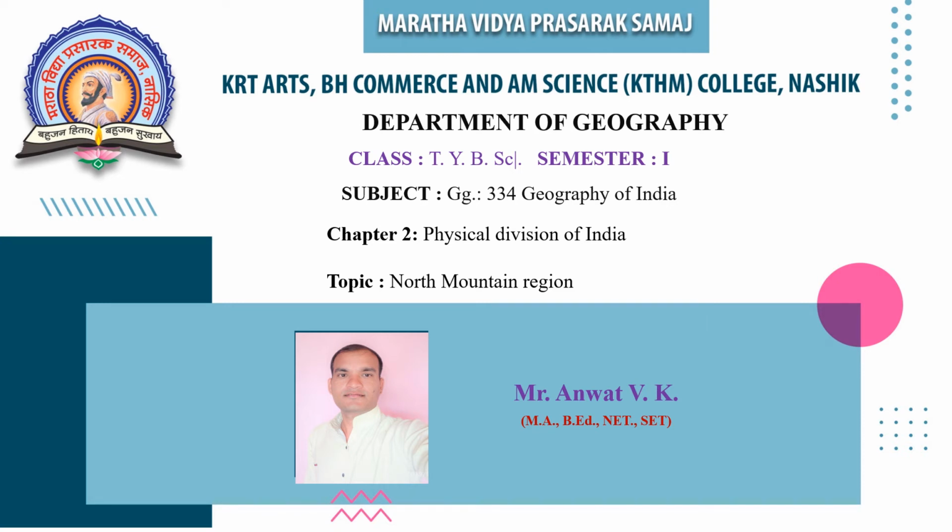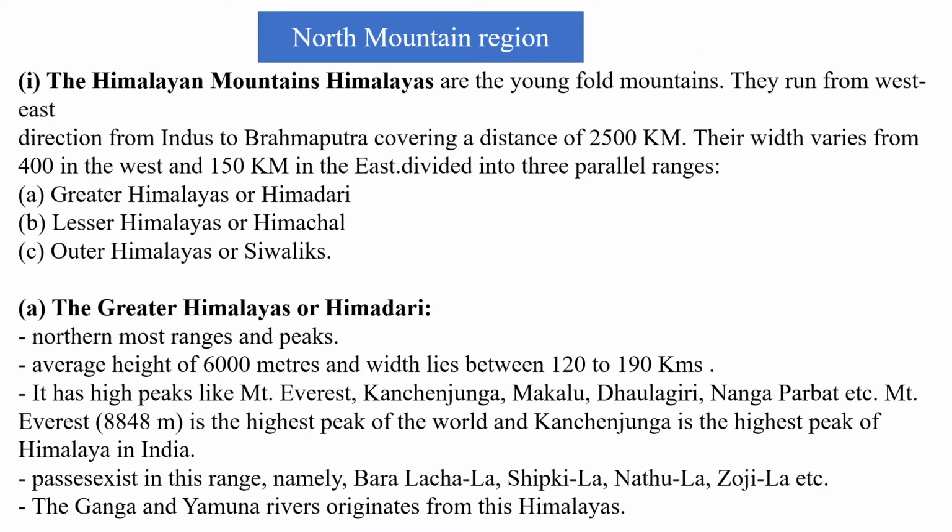This is our fourth subject, Geography of India, and in the second chapter we will focus upon the North Mountain region. The second chapter is Physical Divisions of India. As you know, if we look towards our India, five major physical divisions have been found.